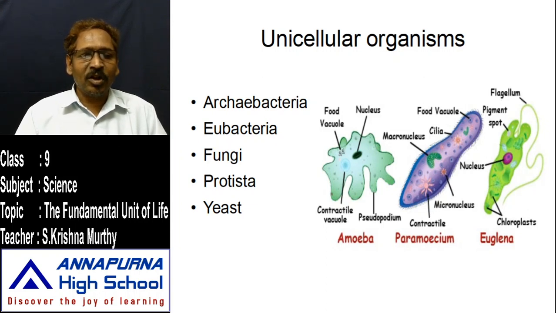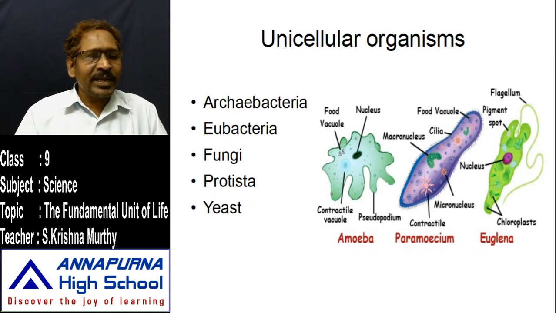What am I showing here? Among them, amoeba is a prokaryotic organism. Amoeba, bacteria: in amoeba a nucleus is there, but undefined, there is no nuclear membrane around it. And in archaebacteria and eubacteria there is no defined nucleus.